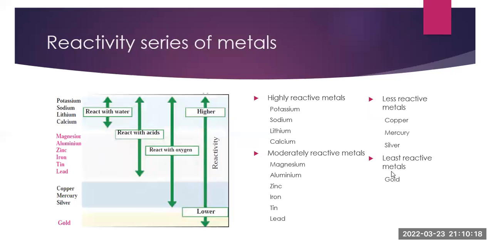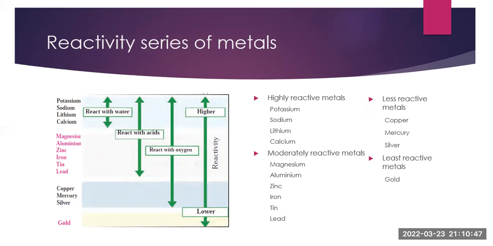Now we come to the next part, that is the reactivity series of metals. In the previous slide, we have already discussed that even though metals are reactive, they participate in chemical reactions. The reactivity of each metal is different. So broadly, they are classified as highly reactive metals, moderately reactive metals, less reactive metals, and least reactive metals.